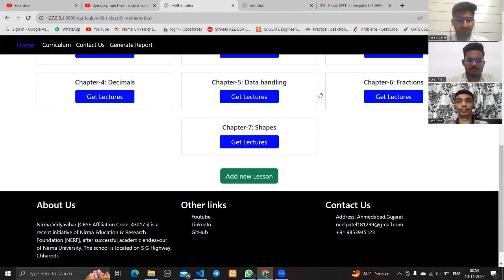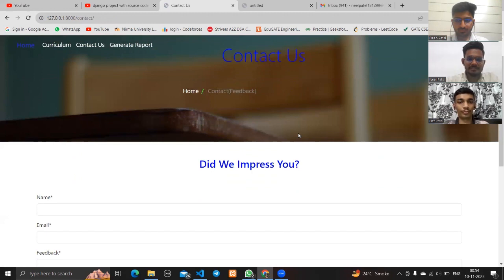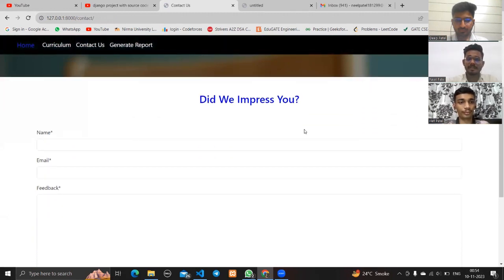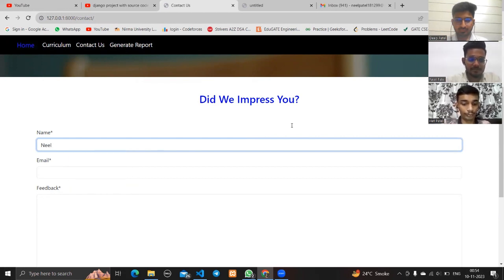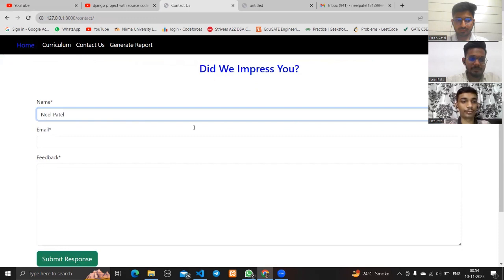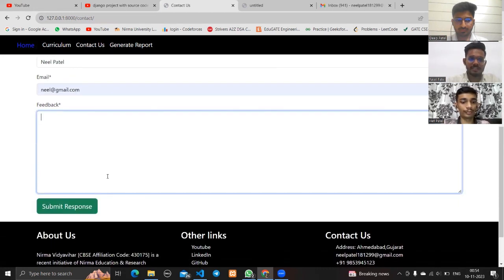On the top of the panel, we can see the option contact us. So click on the contact us option. From this section, we can give the feedback. So here we write the name Neel Patel and the mail ID is neelpatel@gmail.com. Okay.